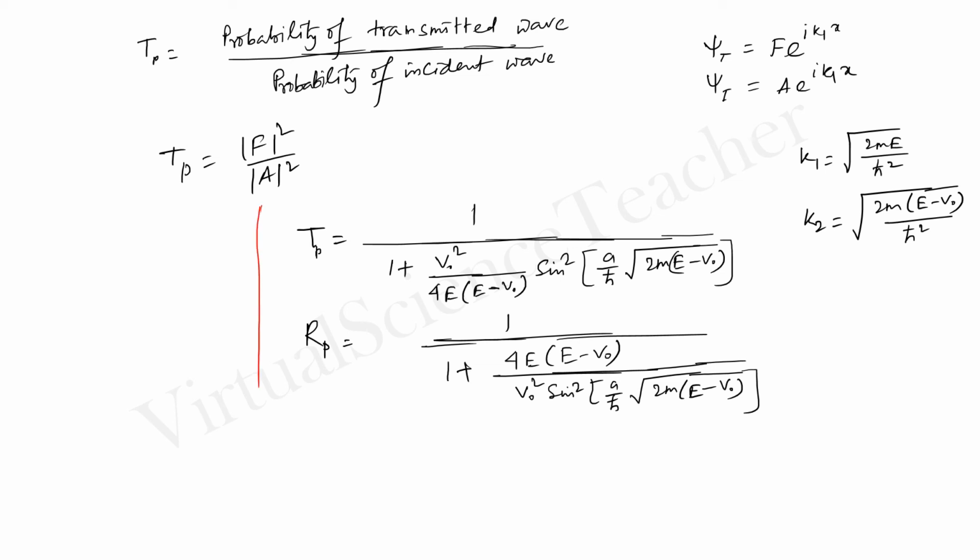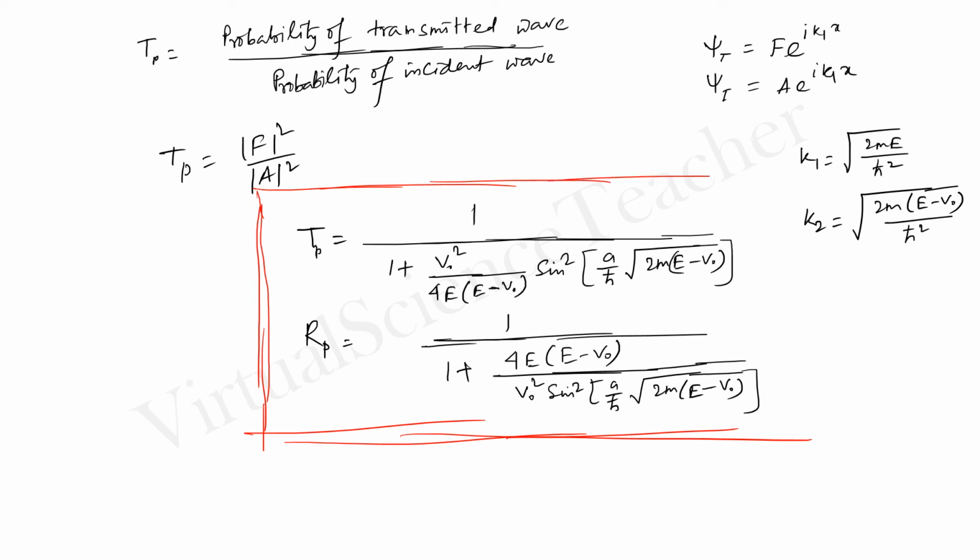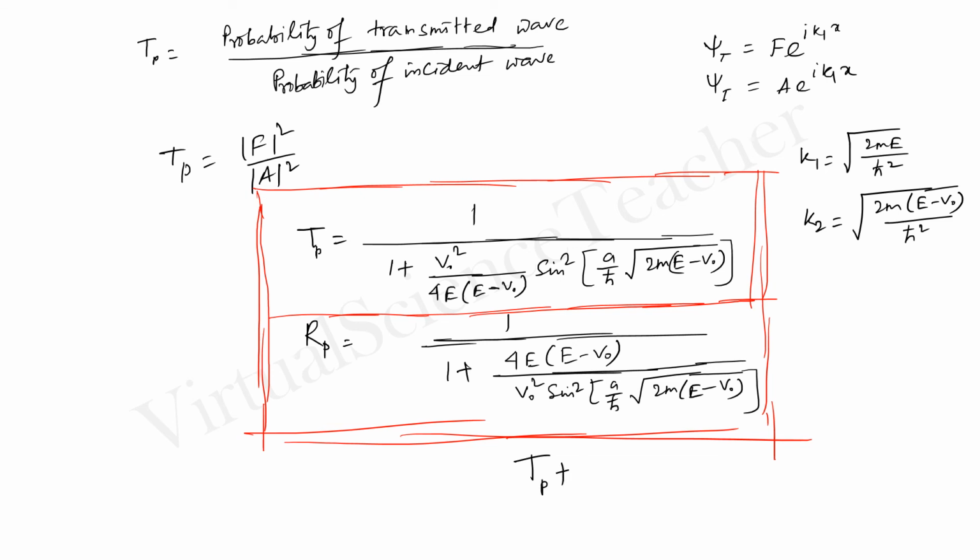Just do the calculation for your practice, because these are important parameters, and you can check what happens for Tp plus Rp. What is the value of this? Well, I am saying that Tp plus Rp, that means the sum of the reflection probability and the transmission probability, is 1.